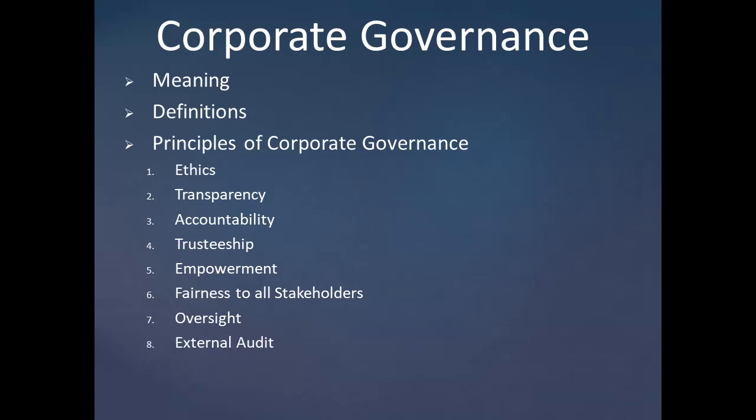The next one is external audit, which must be independent and penetrating. Then regulatory regime, which means there must be an appropriate regulatory regime at the back of these obligations. And finally, whistleblower policy, which means the company should adopt a policy for whistleblowers. This was specifically recommended by the committee. So these are the principles of corporate governance: ethics, transparency, accountability, trusteeship, empowerment, fairness to all stakeholders, oversight, external audit, regulatory regime, and whistleblower policy.